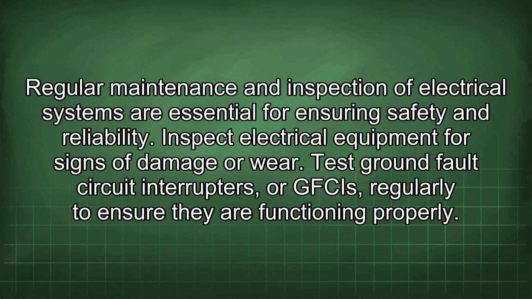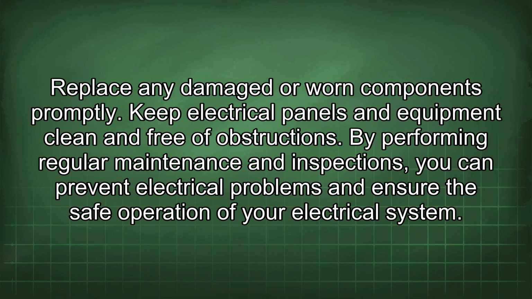Regular maintenance and inspection of electrical systems are essential for ensuring safety and reliability. Inspect electrical equipment for signs of damage or wear. Test ground fault circuit interrupters, or GFCIs, regularly to ensure they are functioning properly. Replace any damaged or worn components promptly. Keep electrical panels and equipment clean and free of obstructions. By performing regular maintenance and inspections, you can prevent electrical problems and ensure the safe operation of your electrical system.